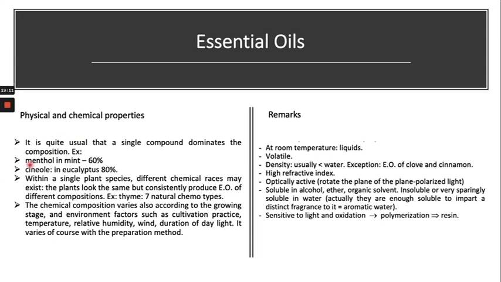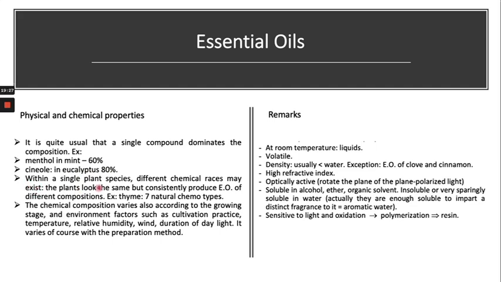For example, mint contains menthol at 60%, and eucalyptus contains 80% cineol, right?